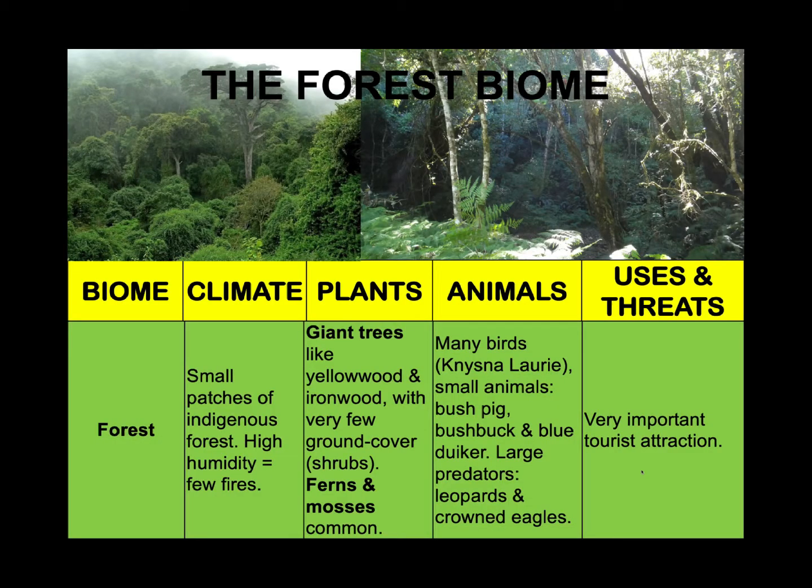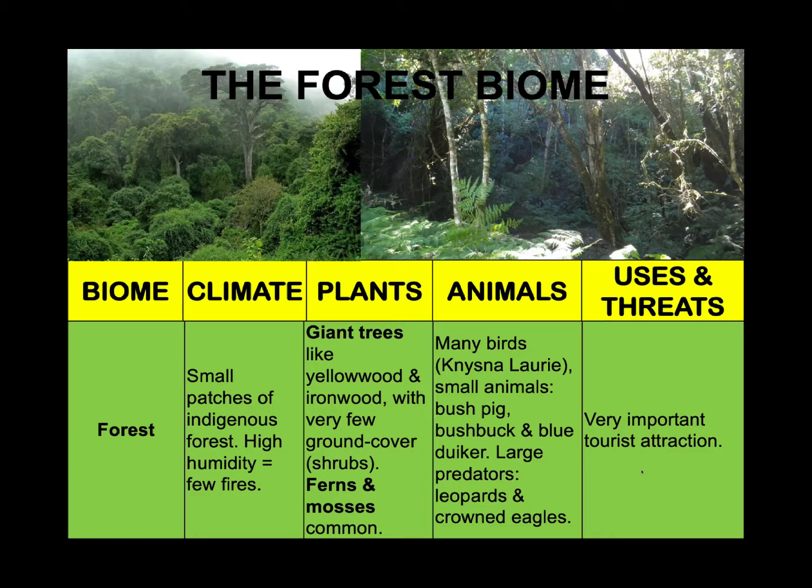Let's look at the forest biome. The forest biome in South Africa occurs in patches, right? In patches in areas such as Knysna of the Western Cape, as well as KwaZulu-Natal, the Eastern Cape, Limpopo, and Mpumalanga. Some of these forests experience rain only in winter, while others get rainfall throughout the year.